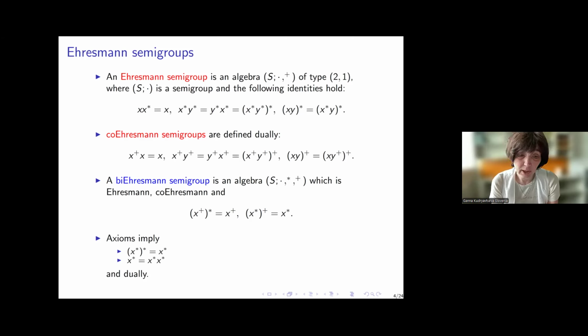The axioms imply that if you apply star to an element two times, you get the star element, and all stars of elements are idempotents. So these elements with stars will be called projections. In inverse semigroups, projections coincide with idempotents. Very soon we will see examples, but before examples, let me introduce restriction and bi-restriction semigroups.